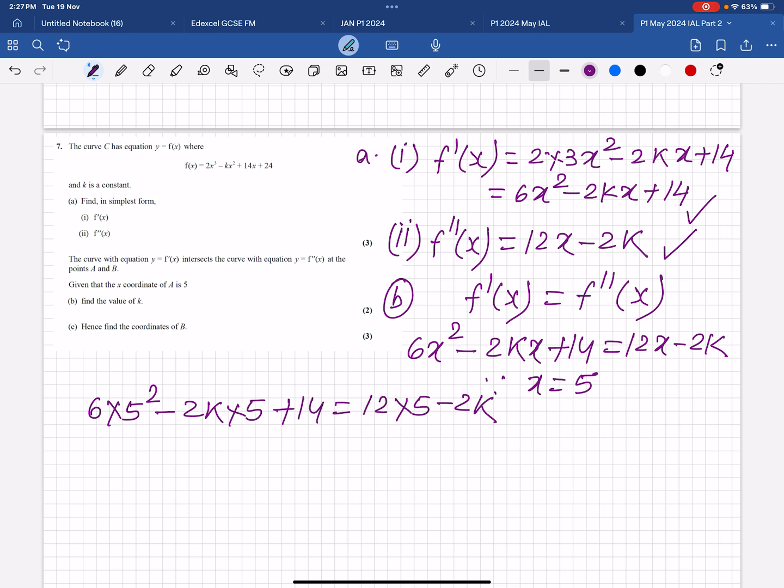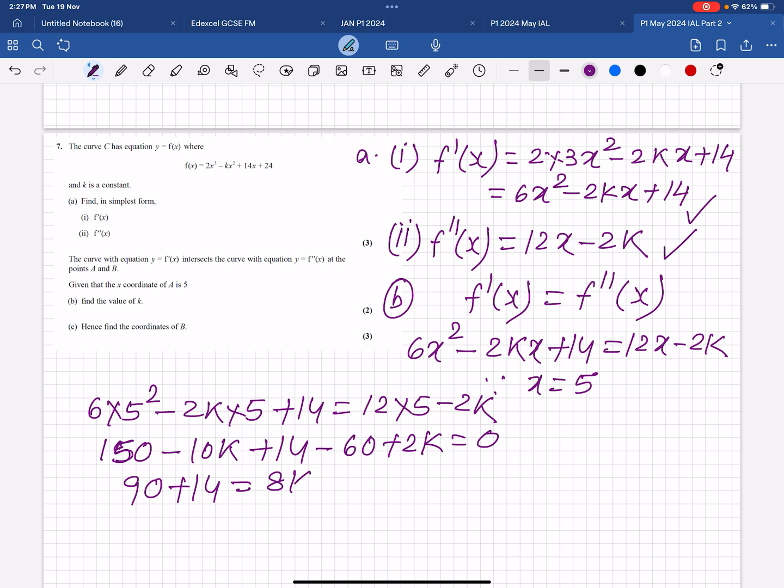Bring everything to one side. So 25 times 6, 150, minus 10k, plus 14, equals 60 minus 2k. So this is 150 plus 14 minus 60 equals 8k. 8k is 104.